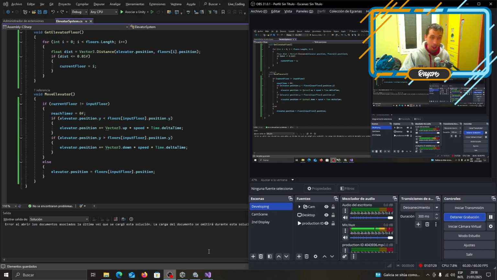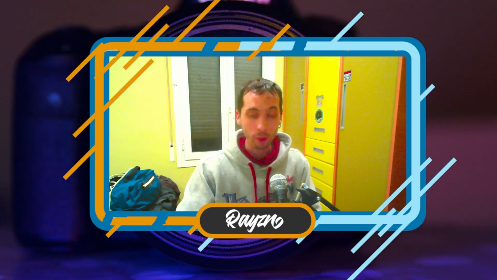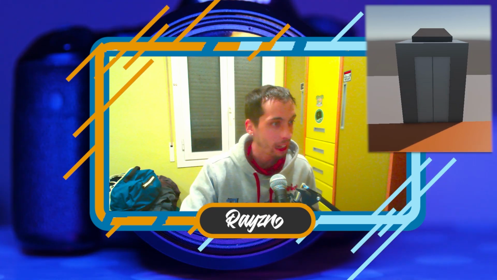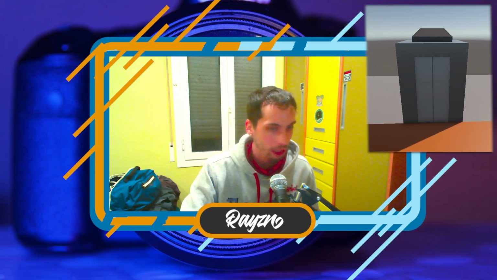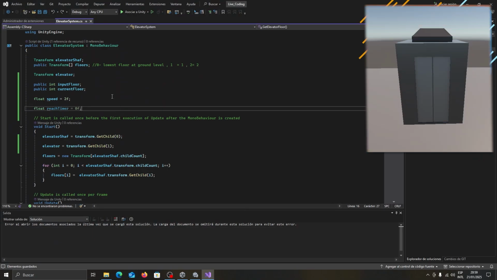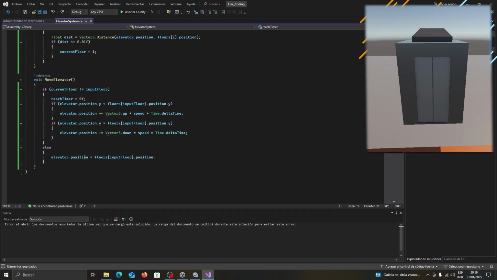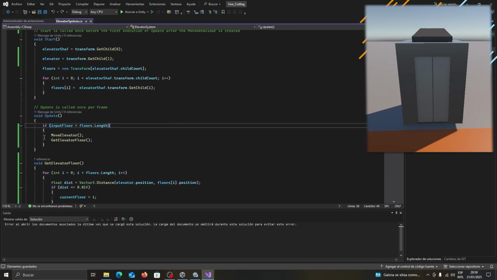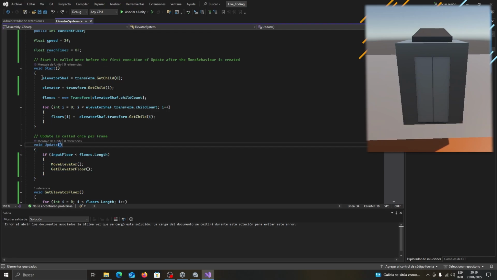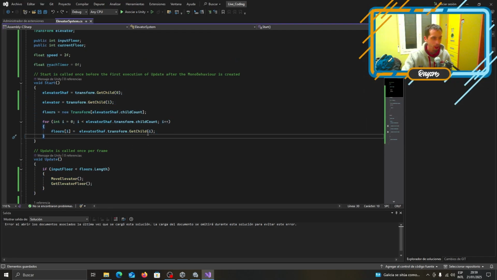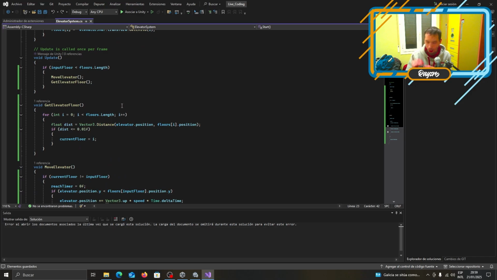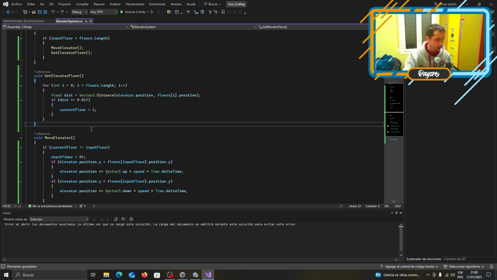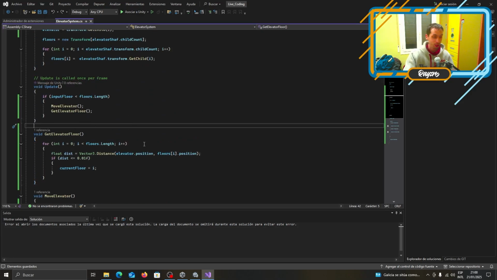So yeah, we have done an elevator system. Finally, today we have completed the first ever live project with Raisin Games. This is just how easy you can make an elevator. It's really not that complicated. You just move the elevator, you get the floor, and just move it. Of course, there are many improvements to be done, like when it reaches the floor you want it to slowly stop. Yeah, we all love that, but that takes me a longer way to implement, so not going to do it now.